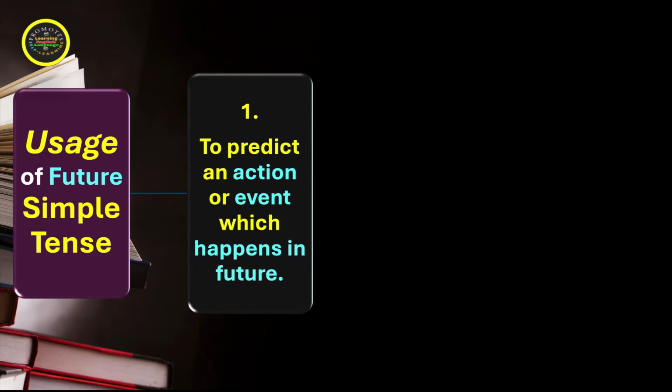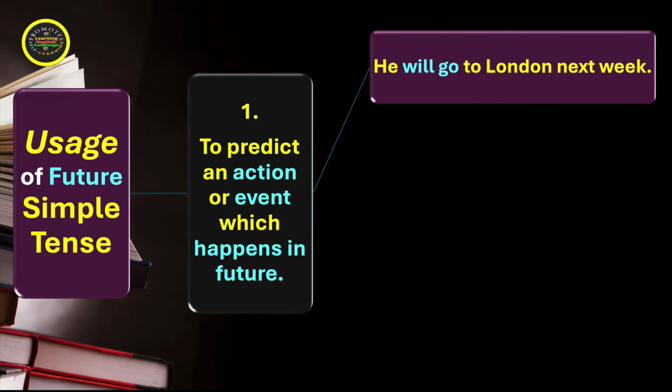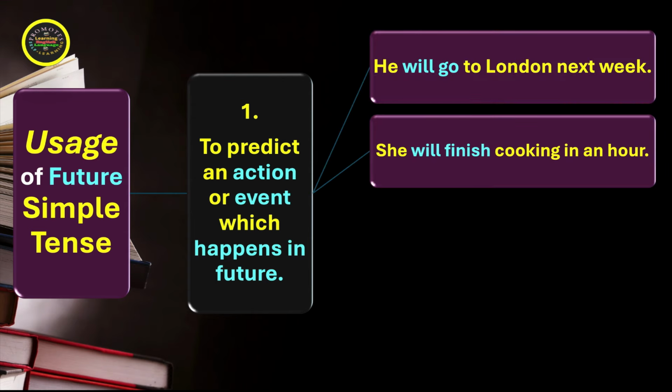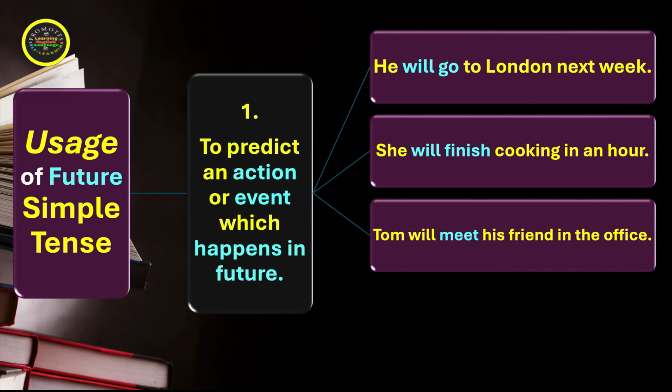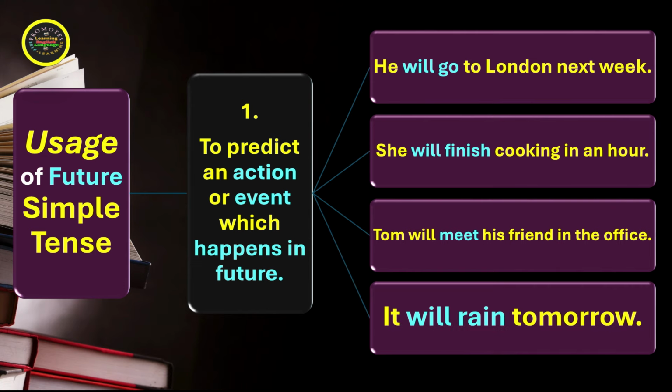And now we talk about the usage of future simple tense. And the first point is to predict an action or event which happens in future. In other words, we can guess what will happen in future. We can imagine what is going to happen in future. Let's see the examples. He will go to London next week. She will finish cooking in an hour. Tom will meet his friend in the office. It will rain tomorrow.